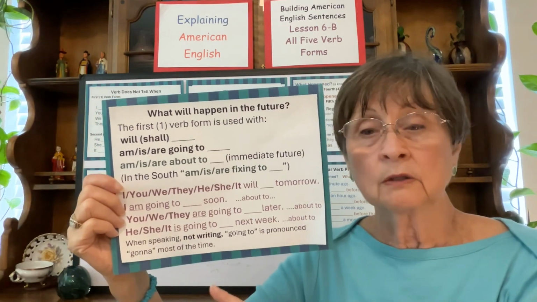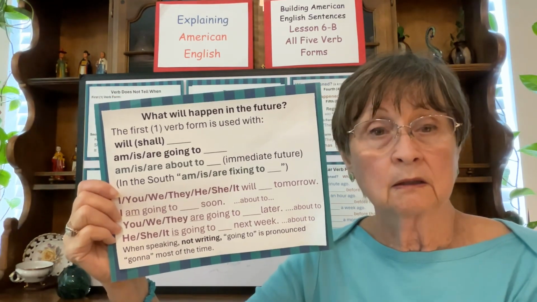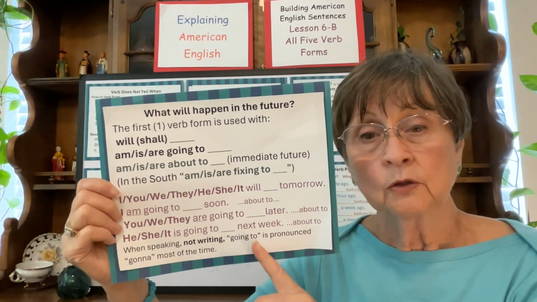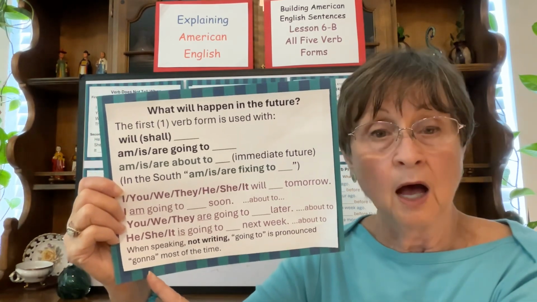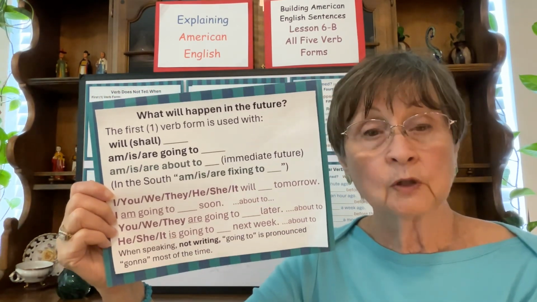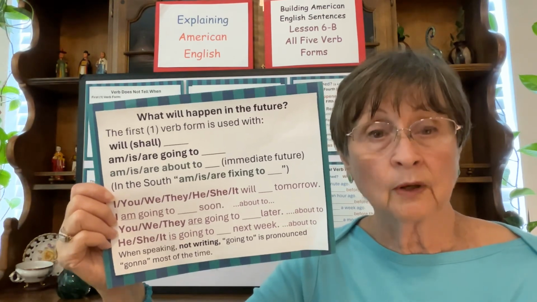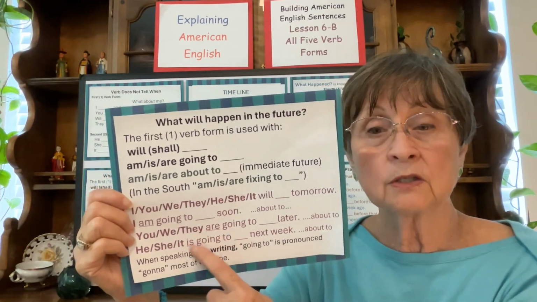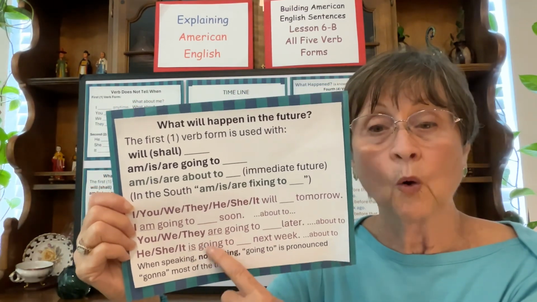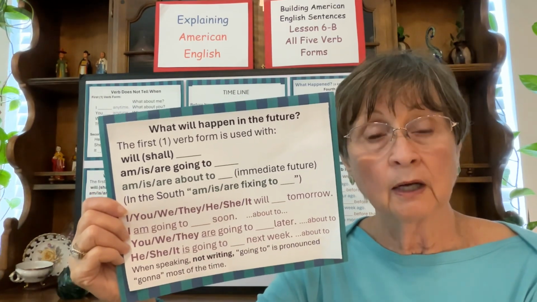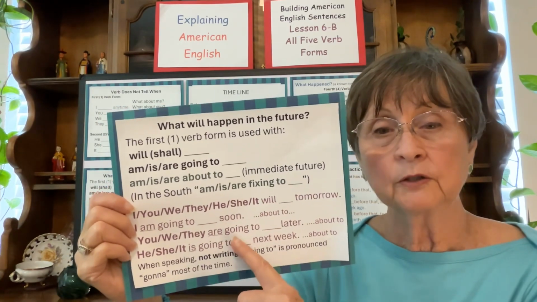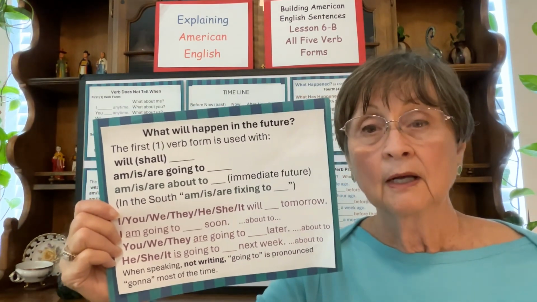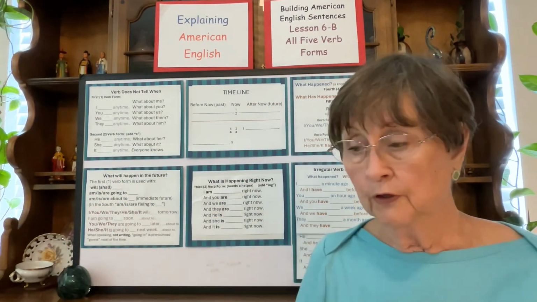One other mention about pronunciation. When speaking, this does not apply to writing, but when speaking, going to is pronounced gonna most of the time. I'm gonna read a book. I'm gonna cook breakfast. I'm gonna wash the dishes. That's the common way of saying is or are or am going to. Going to becomes gonna. But again, going to could be about to if it's going to happen right away, very soon. Okay, so that's an explanation of the future.